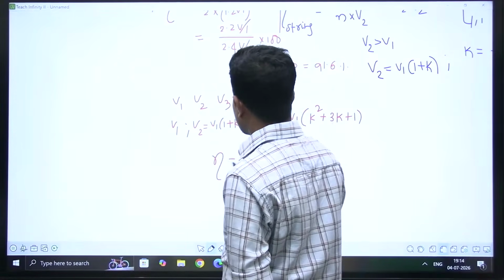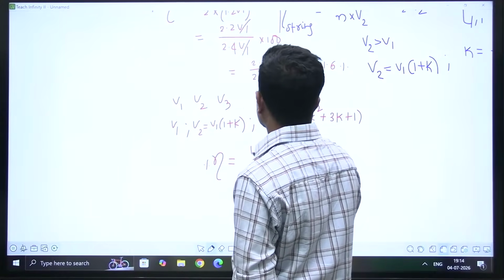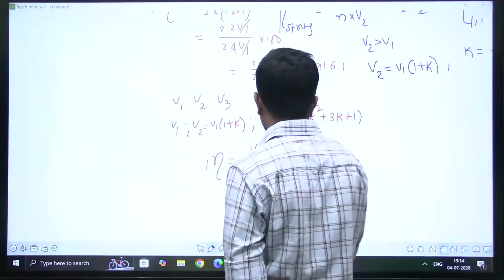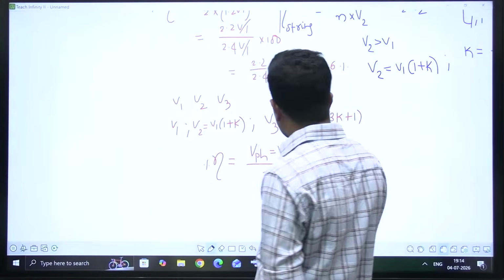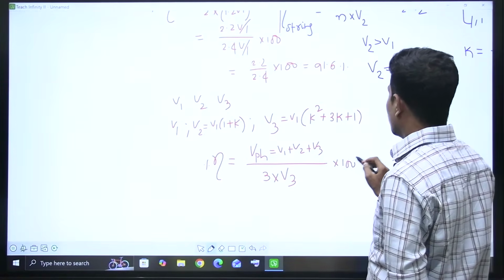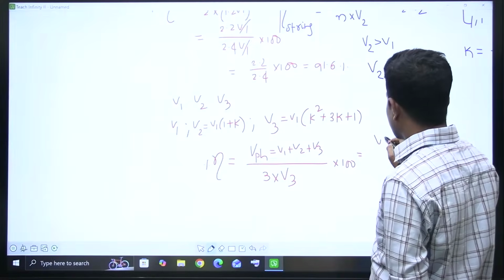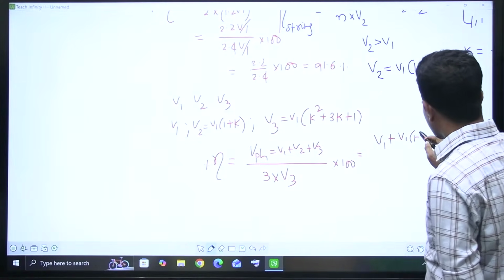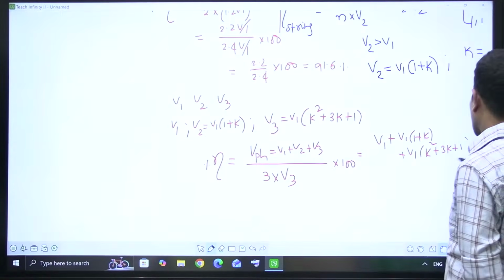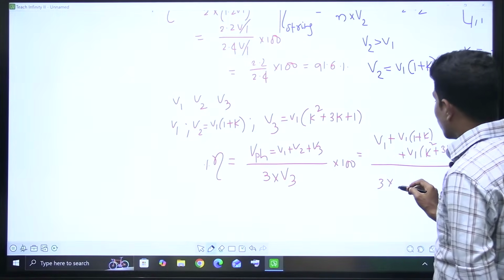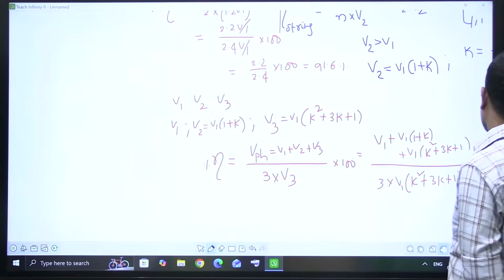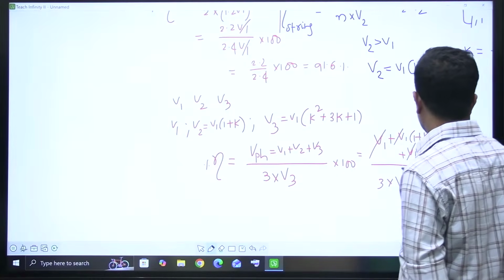Now, what is string efficiency? Percentage string efficiency is equal to V phase. V phase is V1 plus V2 plus V3 by 3 times of which disc is near to the power conductor? V3, into 100. So V1 into 1 plus 1 plus K, plus K square plus 3K plus 1, by 3 times of V1 into K square plus 3K plus 1, into 100. V1 gone.